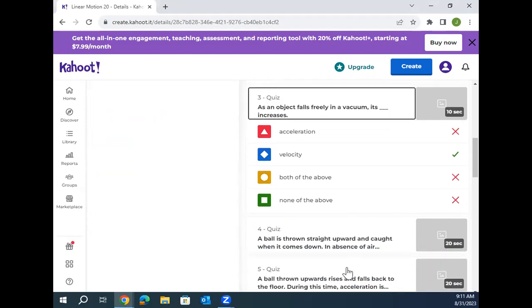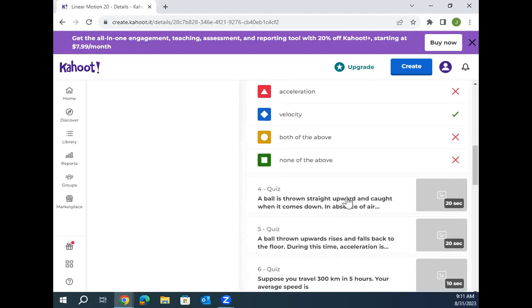A ball is thrown straight upward and is caught when it comes down. In the absence of air resistance, I think this one asks about the speed that you catch it compared to the speed you threw it. If you throw here, let's go back to one of these notes pictures over here.